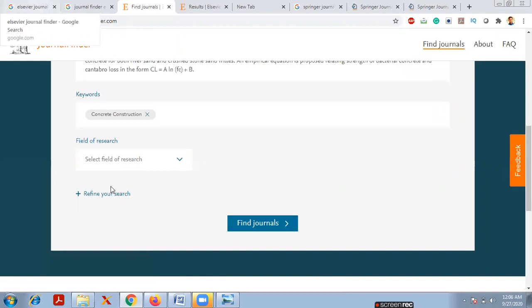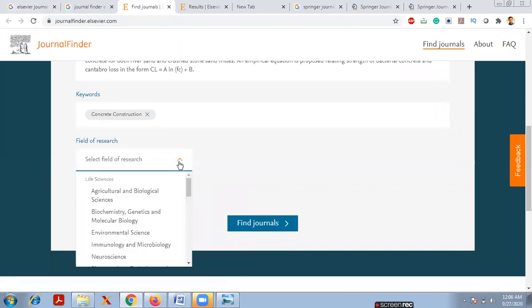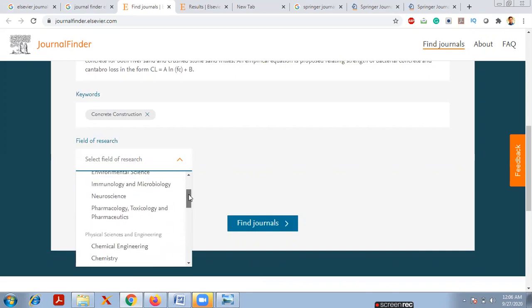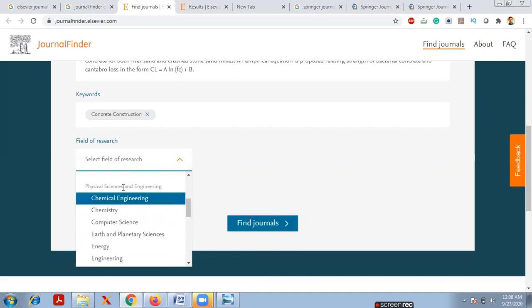Now simply click on field of research here. See, here it will show you the first one is life sciences: agriculture and biological sciences, biochemistry, genetics and molecular biology. Next, environmental sciences, immunology and microbiology, neuroscience and pharmacology. Next, coming to the physical sciences and engineering, both are clubbed here.